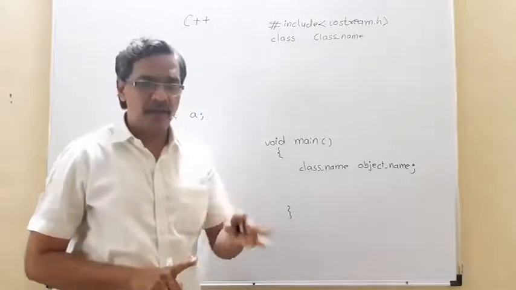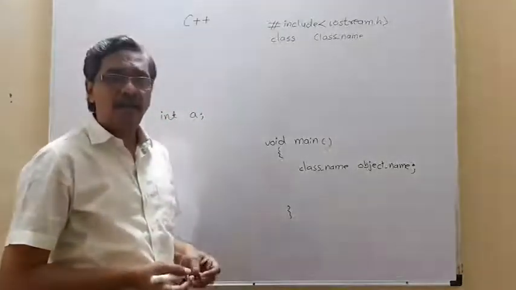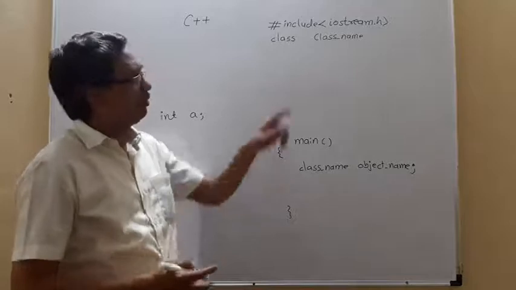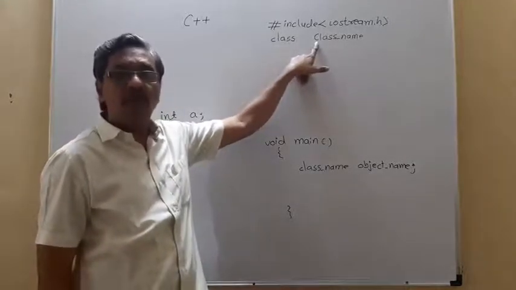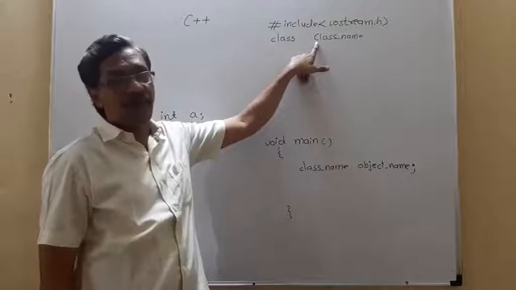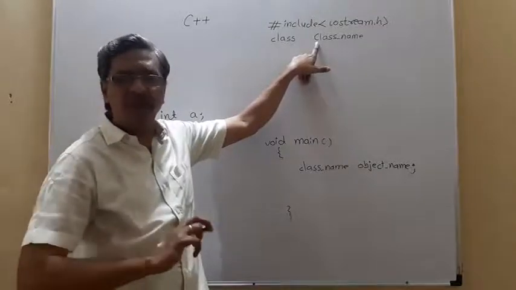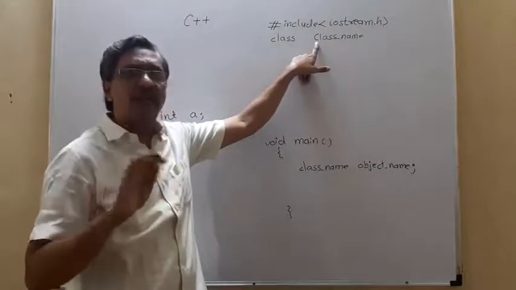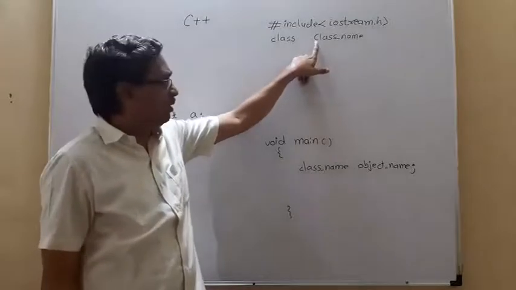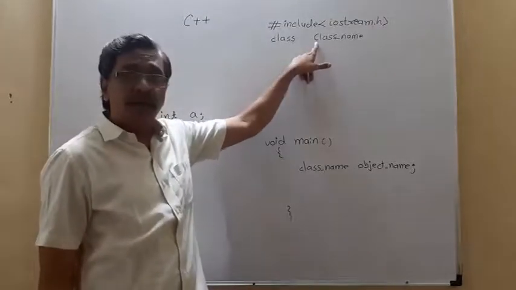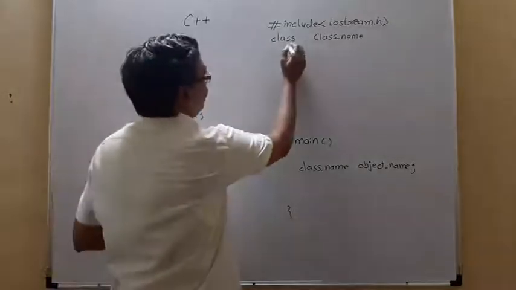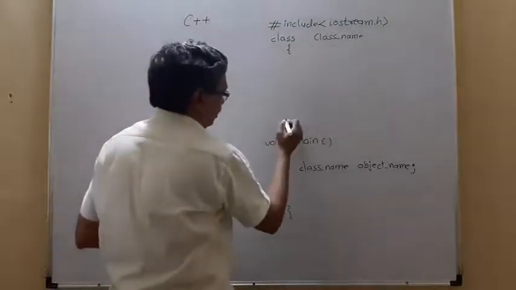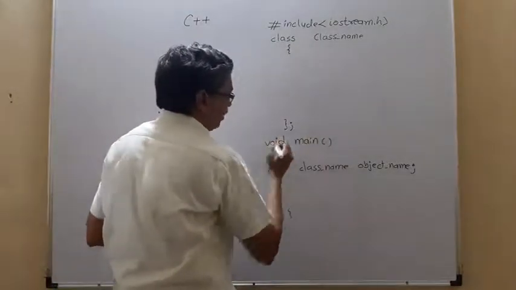You can give any name, but generally as a programming standard, the first alphabet of every class name is a capital. It doesn't make any difference if you give small, it works, no problem. But as a standard programming concept, this first letter must be a capital letter. Then we start with an open curly bracket, close curly bracket, and semicolon.